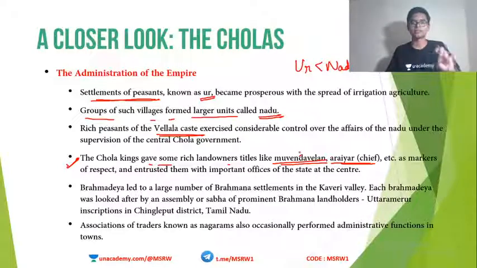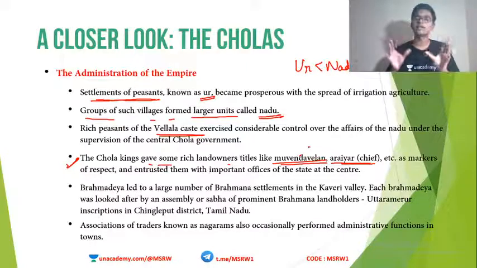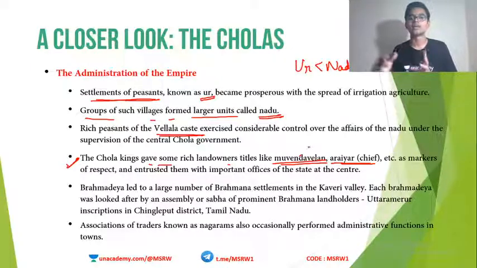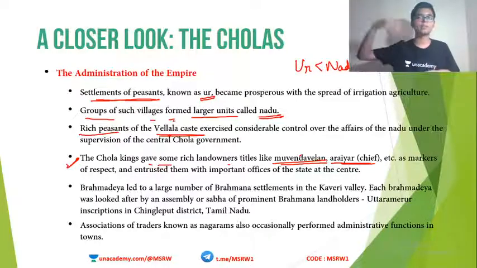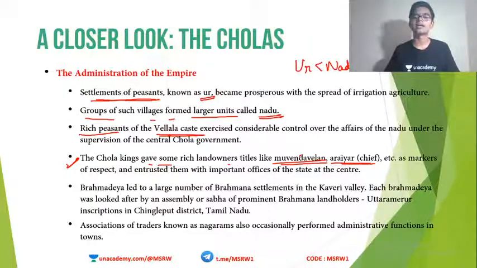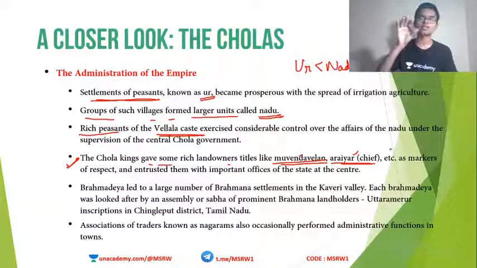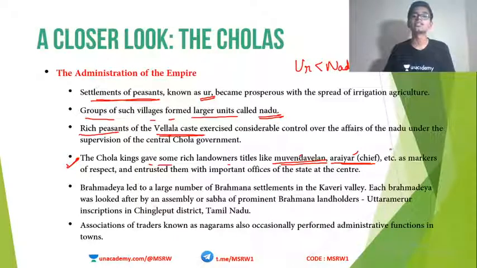Muvenda Velan means a Velan or a Vellala who actually serves three kings or three masters. Vellalas are rich peasants. So if that rich peasant served three kings, then he is given the title Muvenda Velan, which means even more powerful. Similarly, Arayar means a person who is a chief or an administrator or of a ruling class. So these kinds of titles were often given in the Chola period to various influential people.